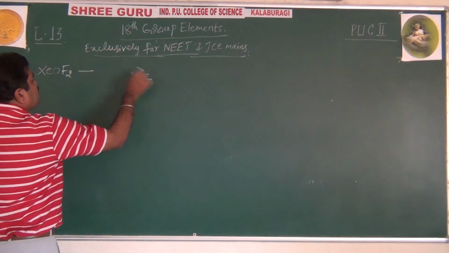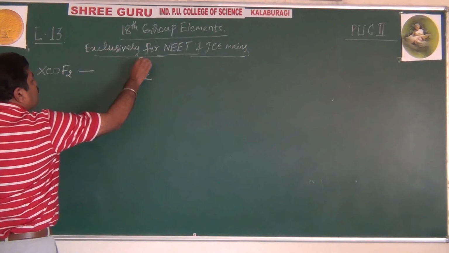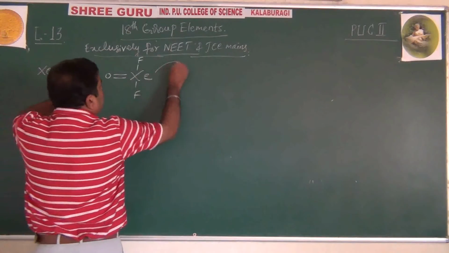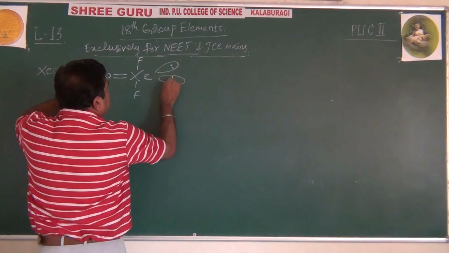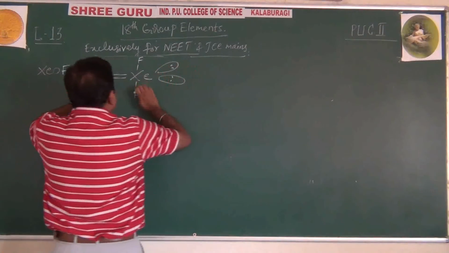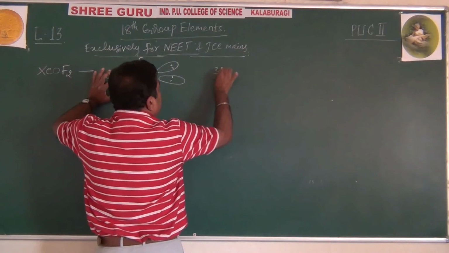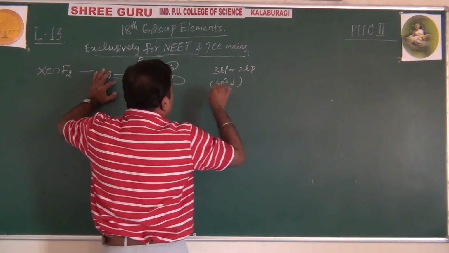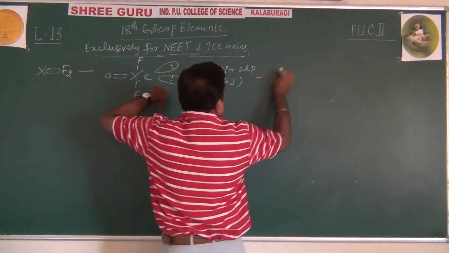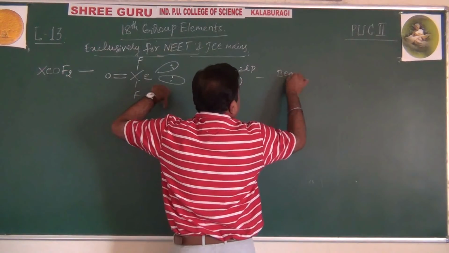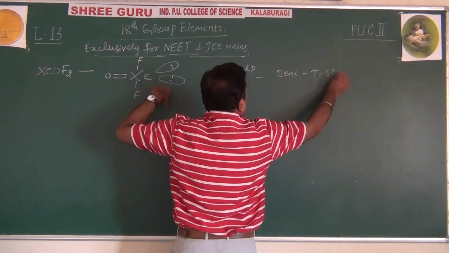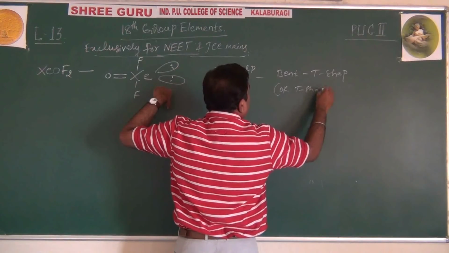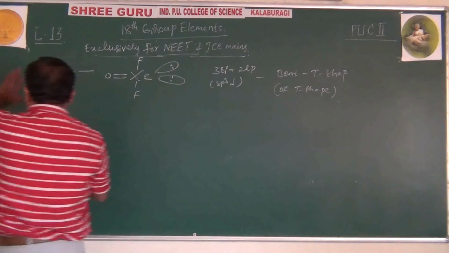Here also it will share like this: 2 bonding pairs with the 2 fluorine atoms, 1 double bond to oxygen, and 1 lone pair. So 3 bond pairs with 1 lone pair, sp3d hybridization, trigonal bipyramidal, but the shape is called T shape.